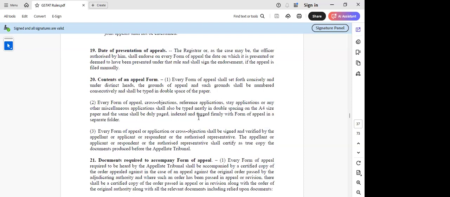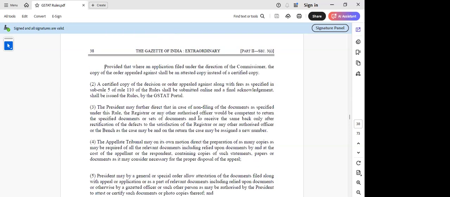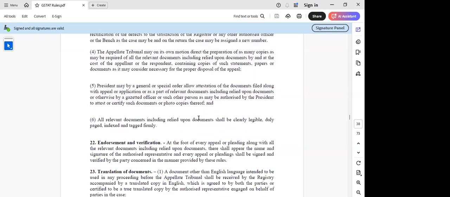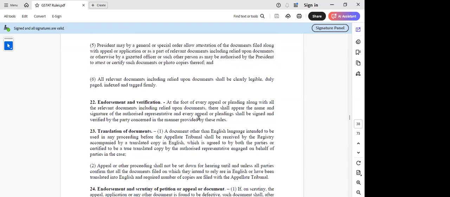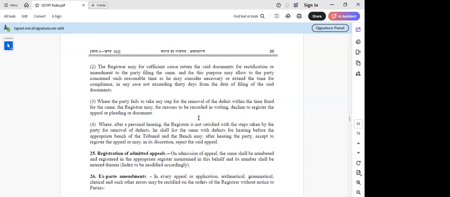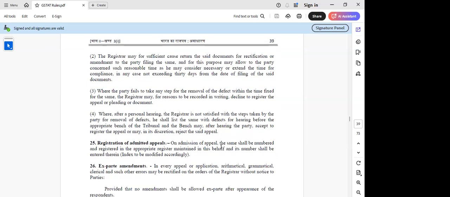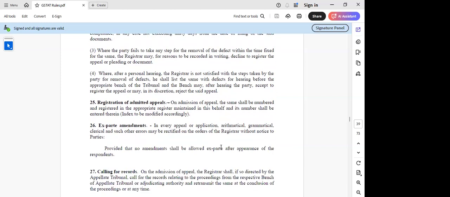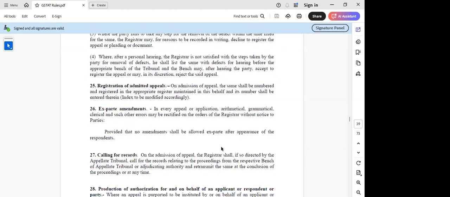If I have filed everything, why should they call for copies later? Do you understand? Yes, sir. I think they have copied this from the VAT tribunal procedure. No, everything is copied part by part, some from the High Court, some from elsewhere. Therefore, Rule 27 is extremely dangerous.